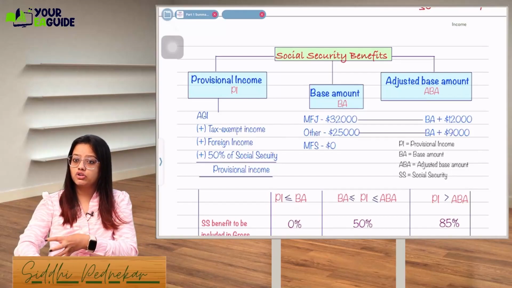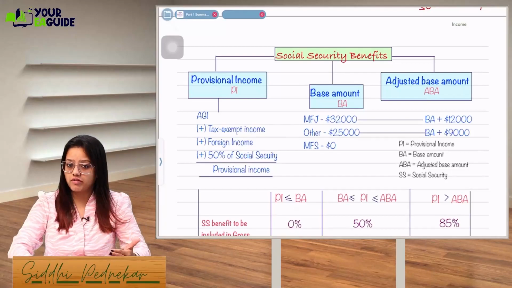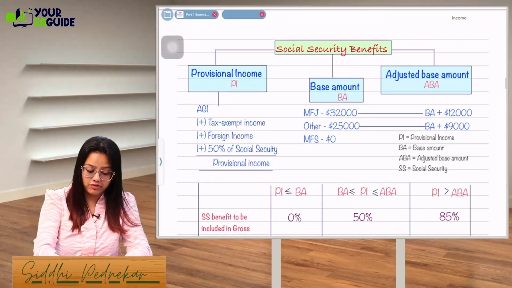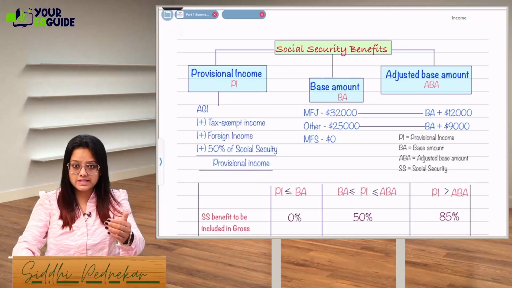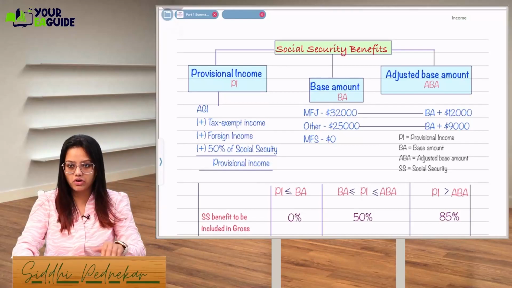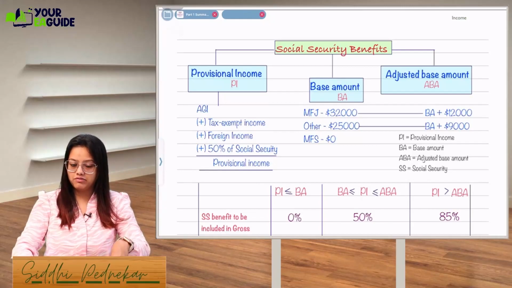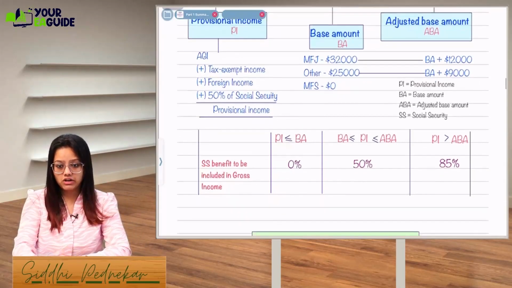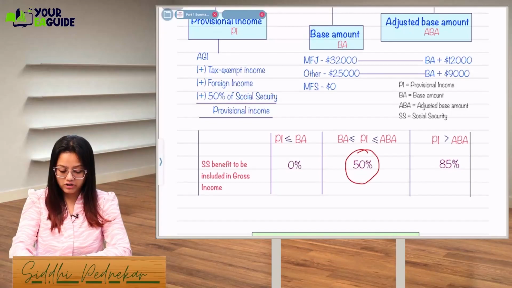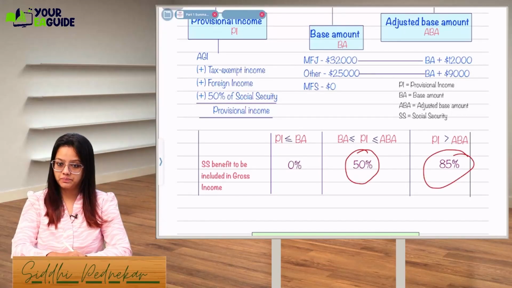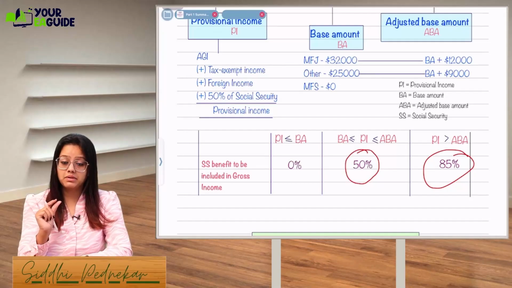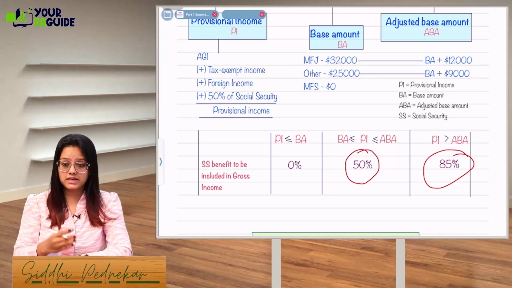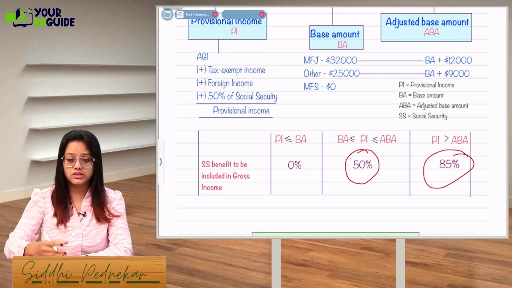When you retire, you will start receiving a Social Security benefit based on whatever contributions you have made. The Social Security benefit will be calculated when you receive it. Anything you receive is your income, and if you have income, it will be taxable. But the Social Security benefit, when you receive it, will be taxable up to a certain percentage. Either only 50% will be taxable, or up to 85% will be taxable. I'm talking about the taxable amount, not the exempt amount. 50% is taxable or 85% is taxable. How will this be calculated?